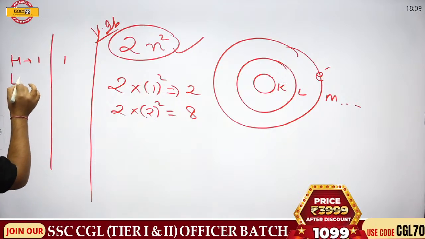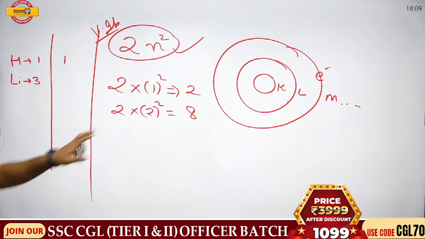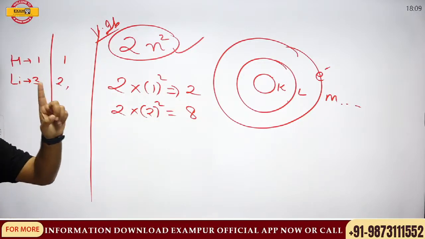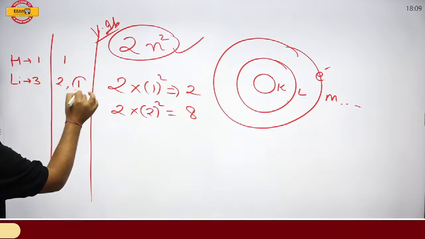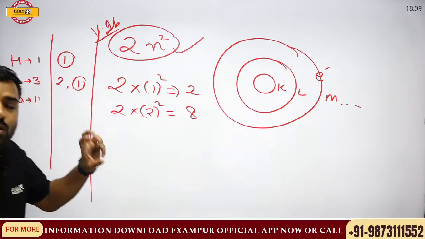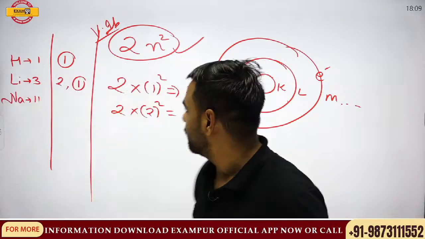Then talking about lithium, we have atomic number 3. Innermost shell, 2 electrons. 2, what is left now? 1. So, here we have 1 in the outermost shell. Then let's talk about sodium. What was the atomic number? 11, right?